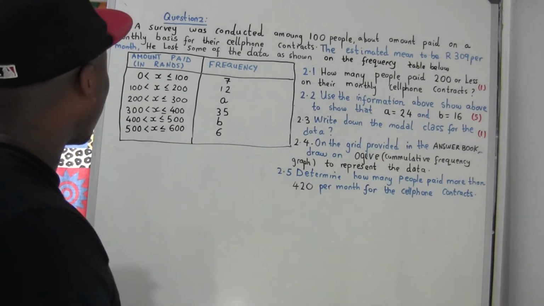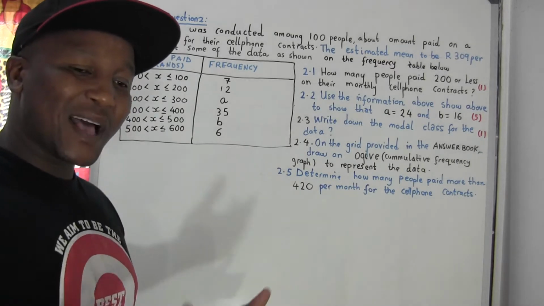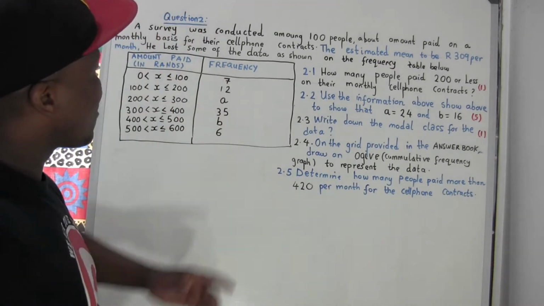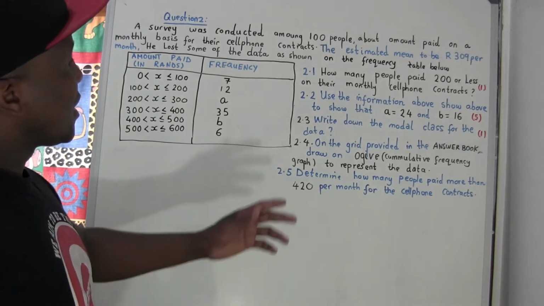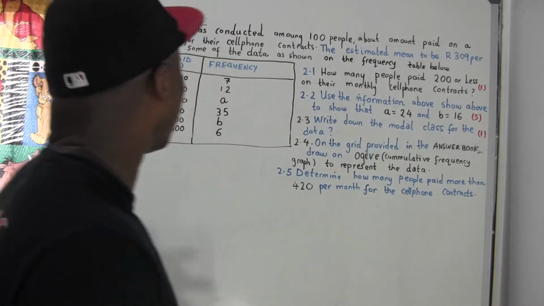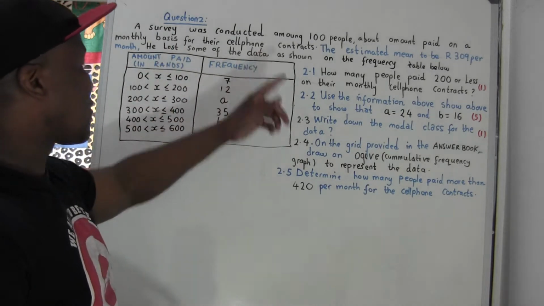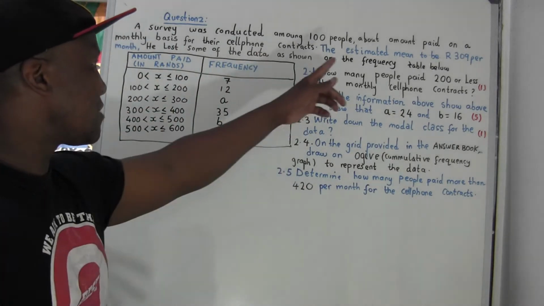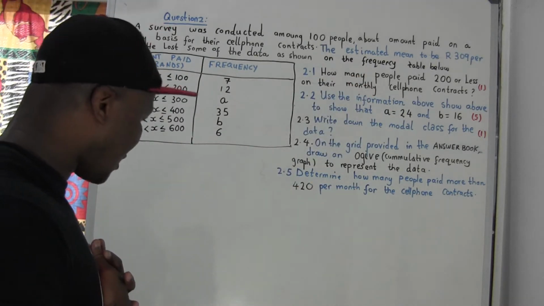So now the question. This is a 2019 South African past paper. This survey was conducted among 100 people about the amount paid on a monthly basis for a cell contract. So there were 100 people, and this is about the monthly contract. The estimated mean is given. Oh, so they give us the mean already.